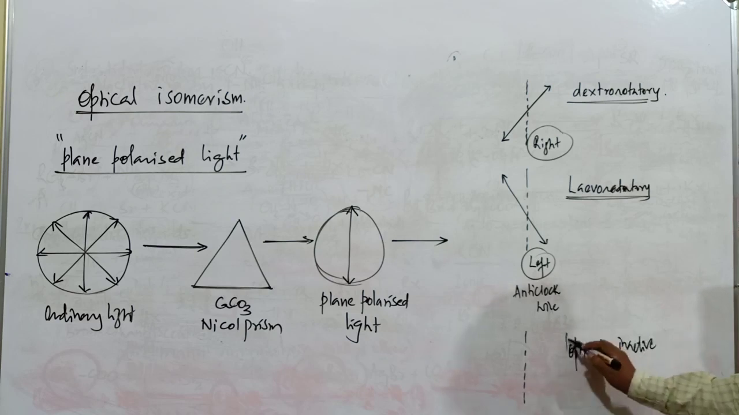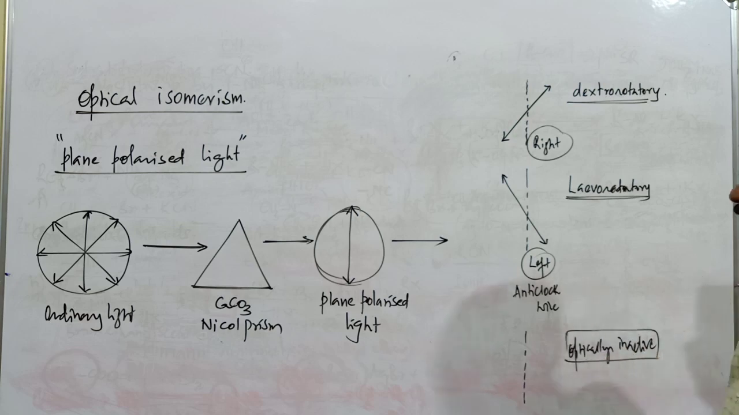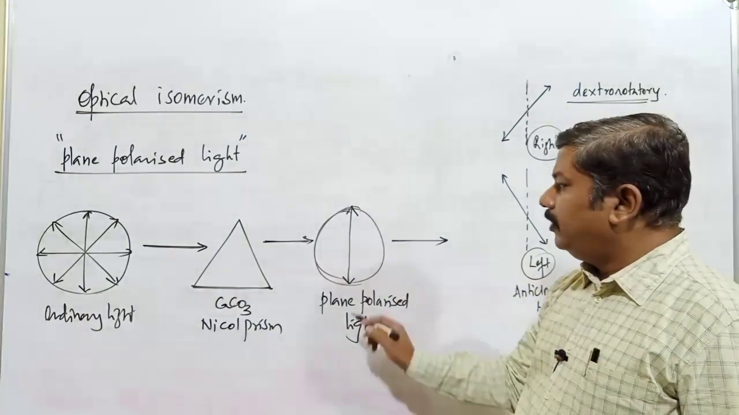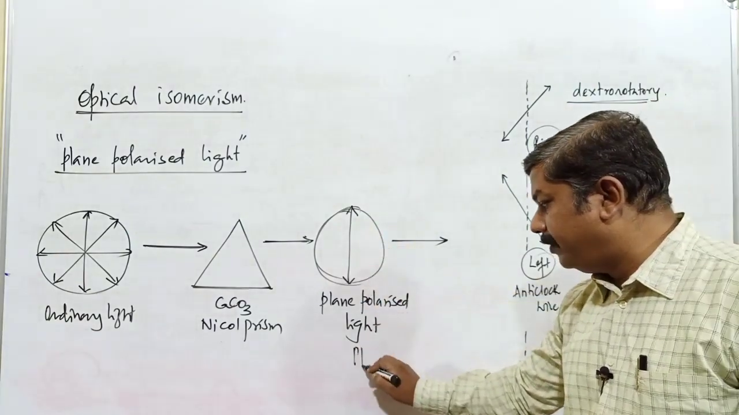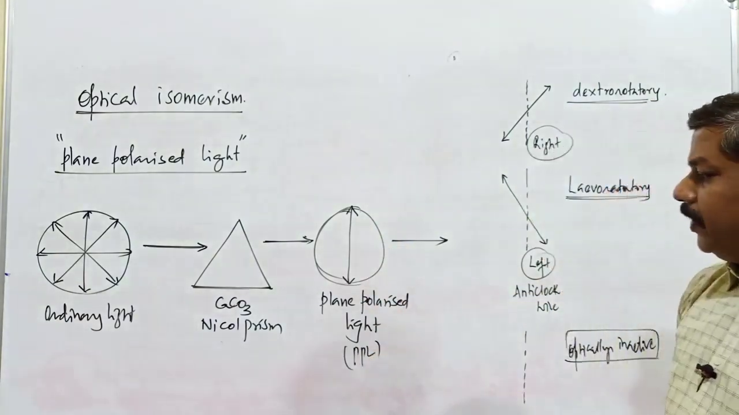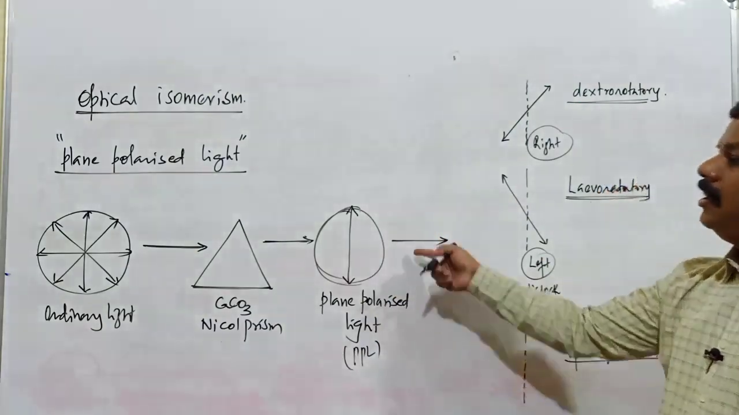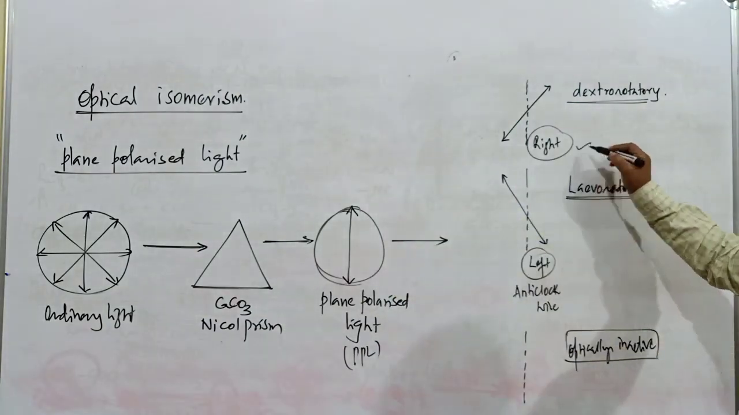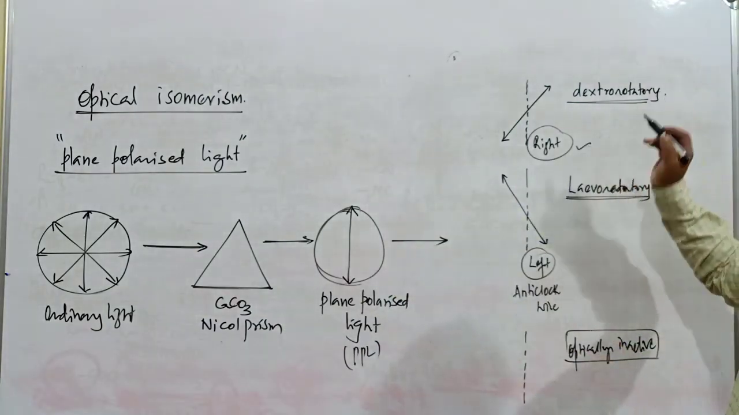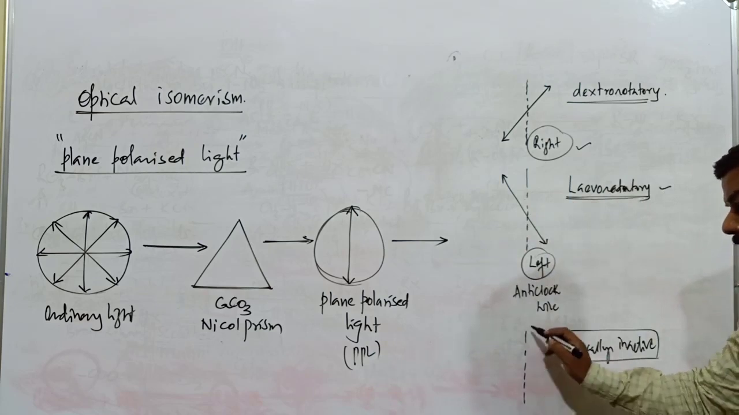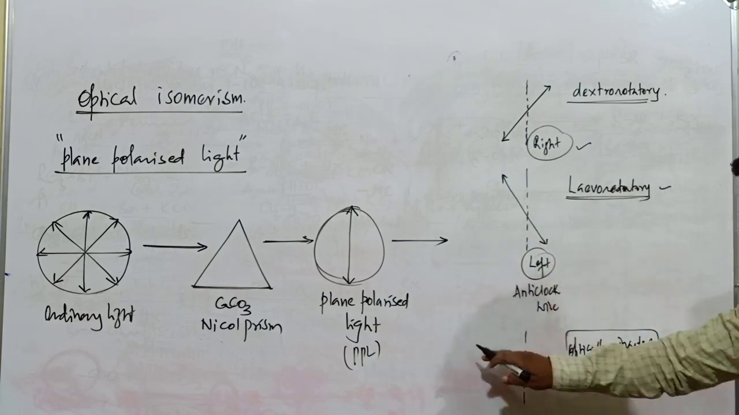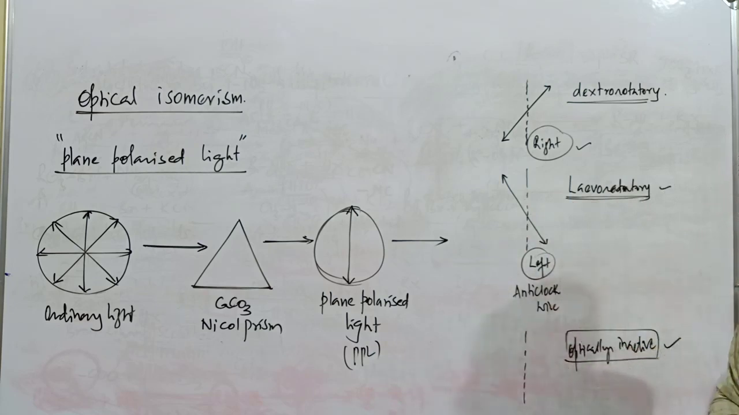A compound is said to be optically active whenever the particular compound rotates the PPL, the plane polarized light, towards the right side or towards the left side. If it is rotating towards the right side, it is called dextrorotatory. If it is rotating towards the left side, it is called levorotatory. If the compound does not rotate the PPL towards the right side or left side, it is said to be an optically inactive compound.